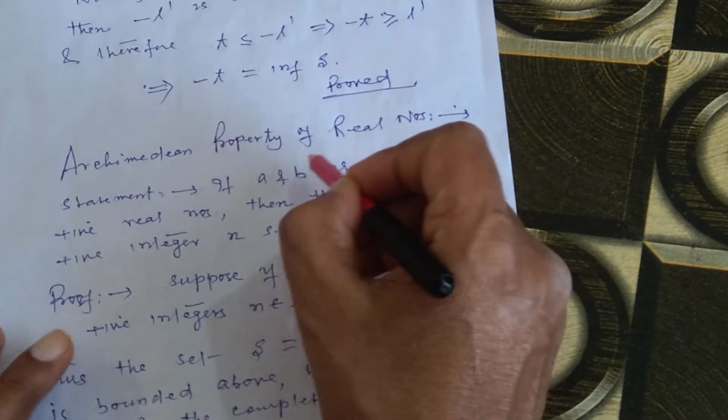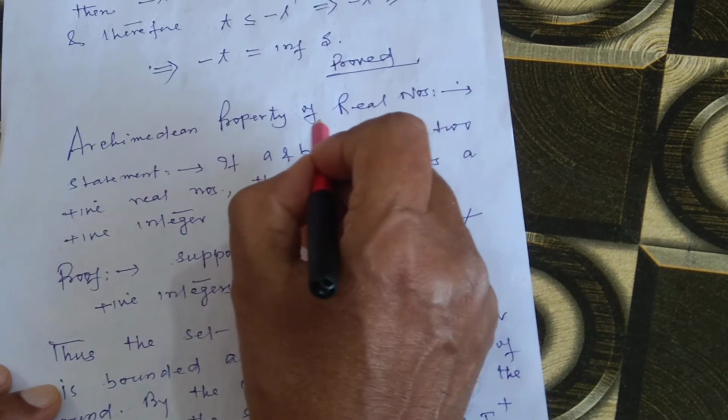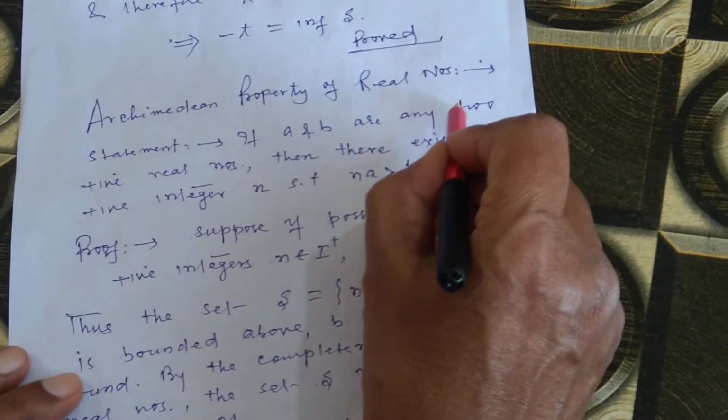This proves the theorem. And now we are going to discuss the Archimedean property of real numbers.